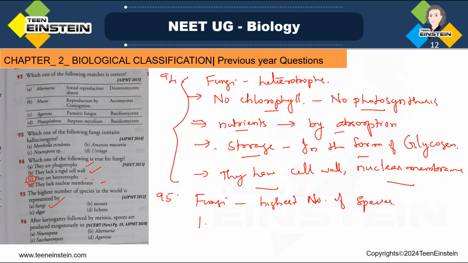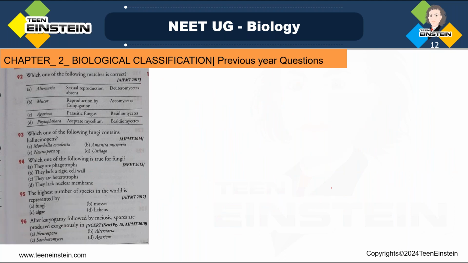around 1 lakh species they are having, and they have been formally described by the taxonomist. Okay, and still kingdom fungi, that is not completely understood. Which one? Fungi. So that much vast kingdom it is. So they have the highest number of species. Clear? And next we have one more question here.